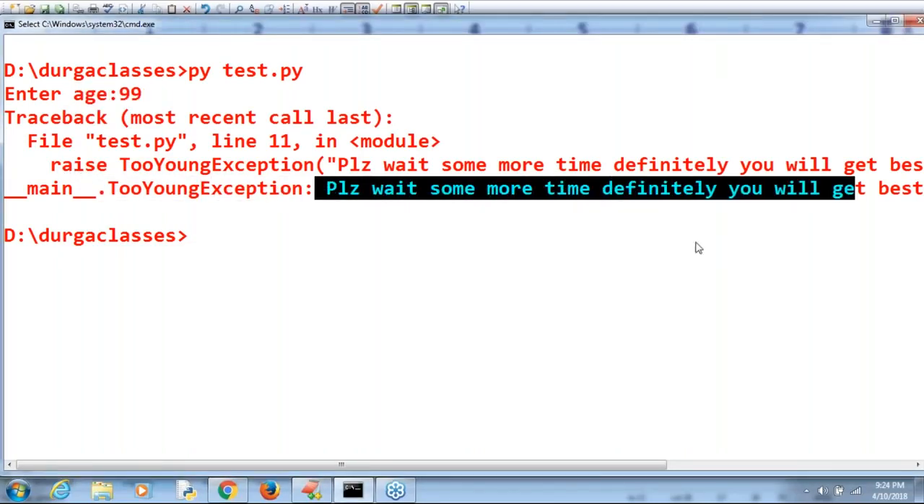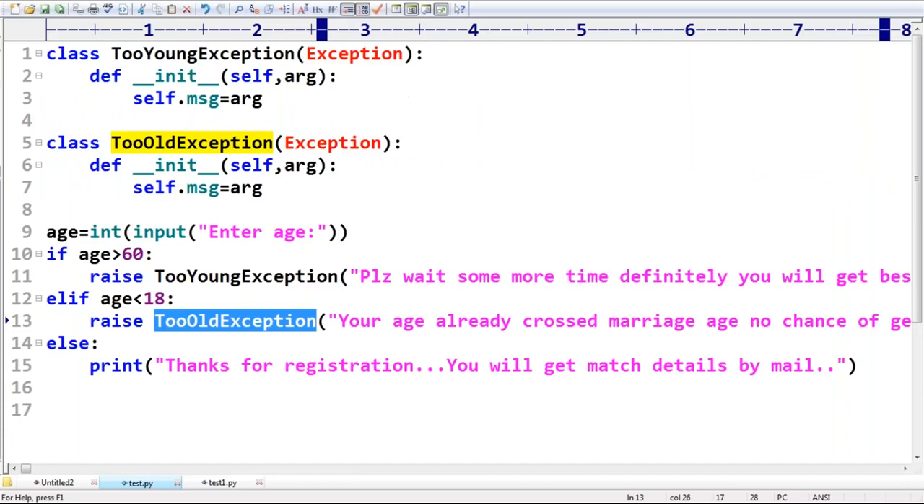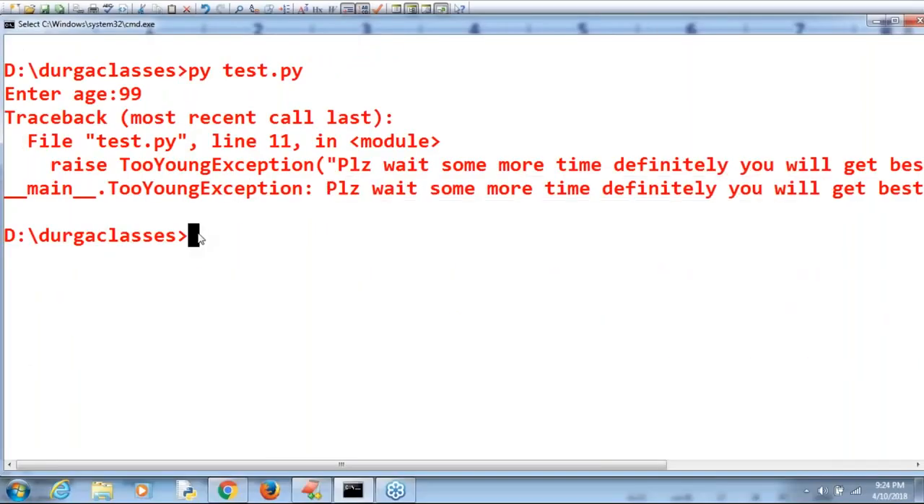Please wait some more time. Definitely you will get the best match soon. When is he going to get the best match? Already you people are aware.